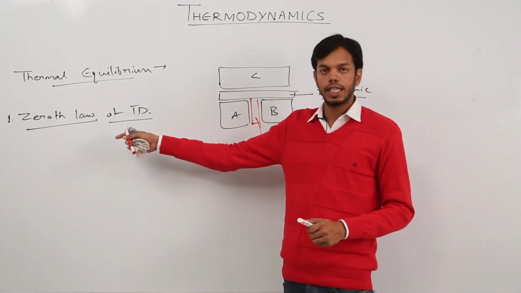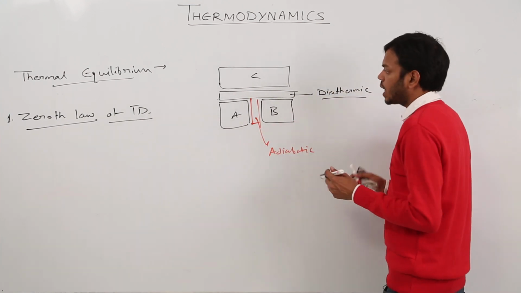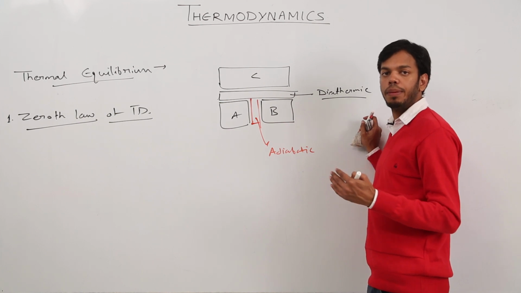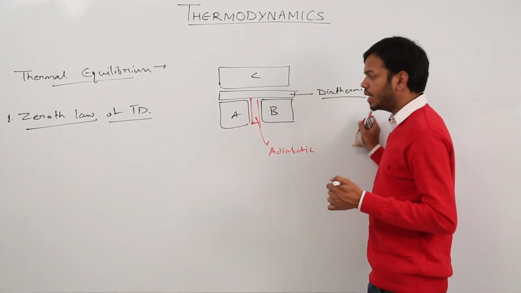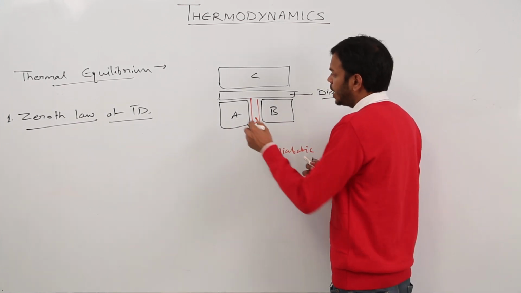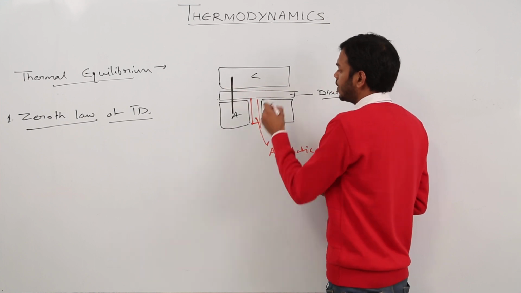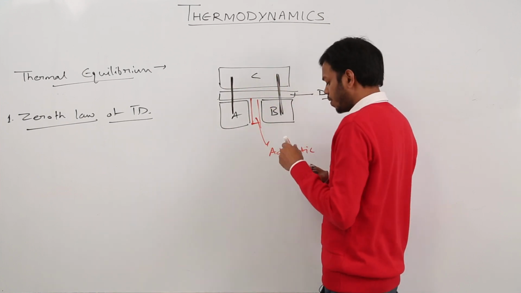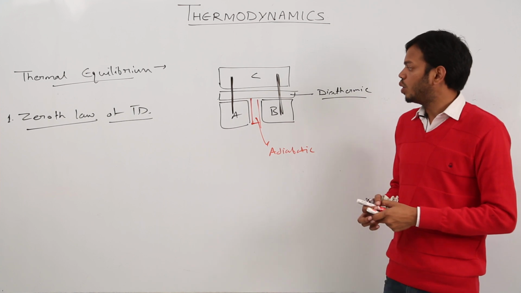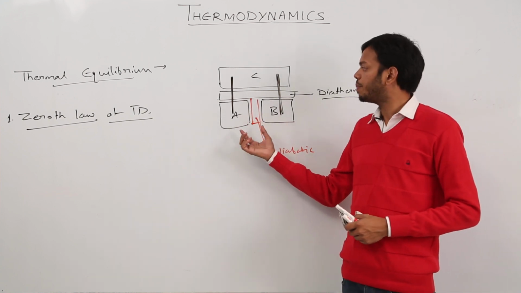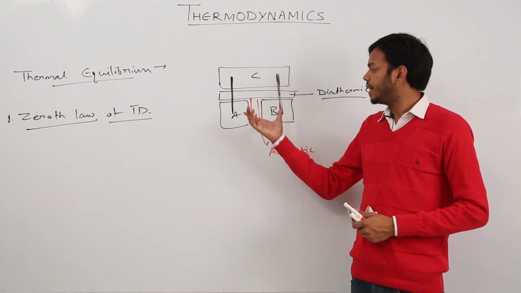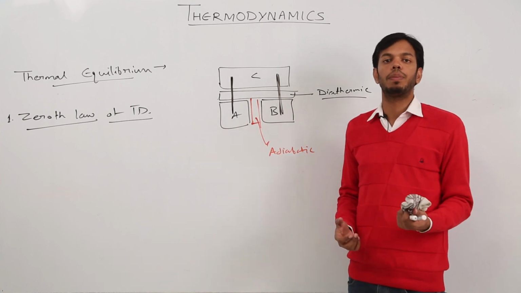Now the Zeroth Law states that if two systems are in thermal equilibrium with a third system, suppose A and C are in thermal equilibrium with each other, and B and C are also in thermal equilibrium with each other, then the two systems A and B are also in thermal equilibrium with each other.